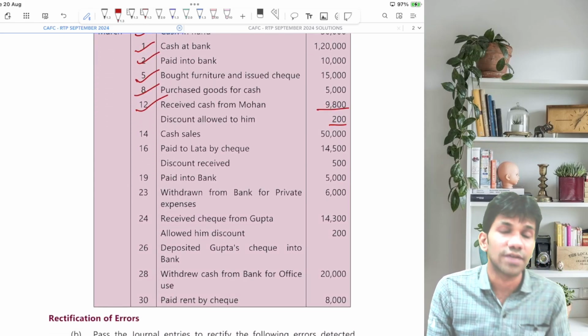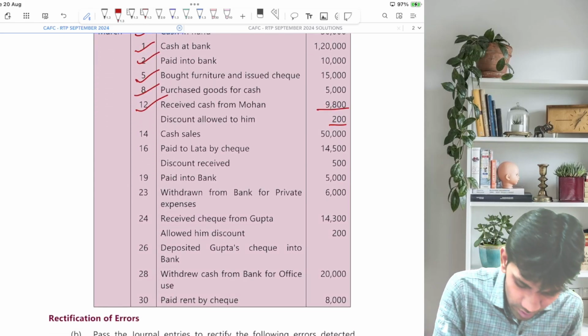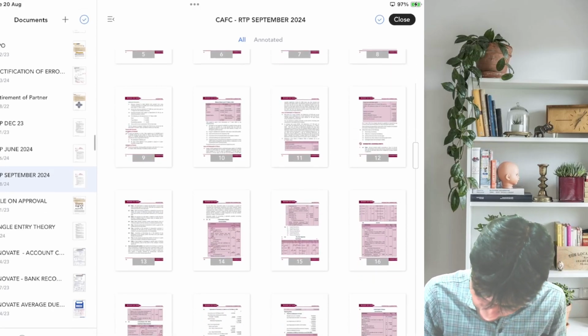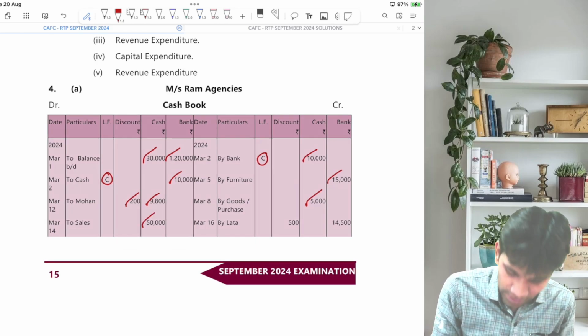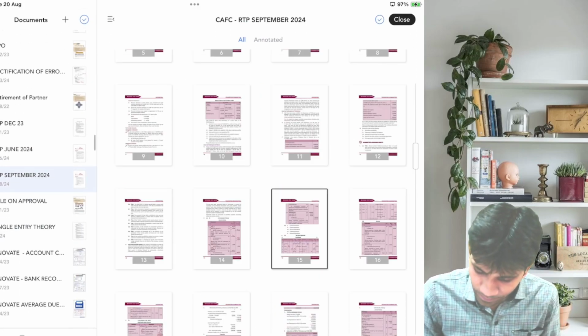Next, cash sales. It will be cash account debit to sales account. So on the cash account debit side, to sales account in the cash column. Let's go back.